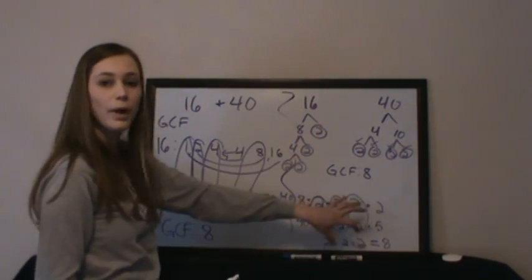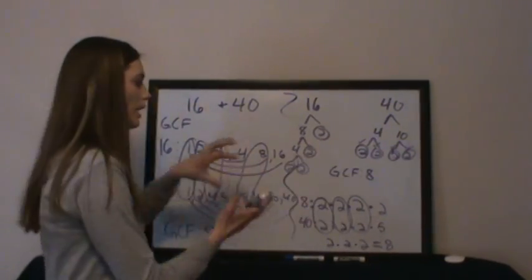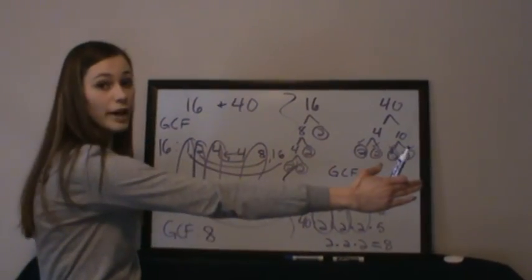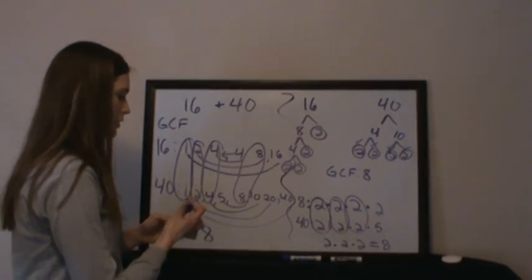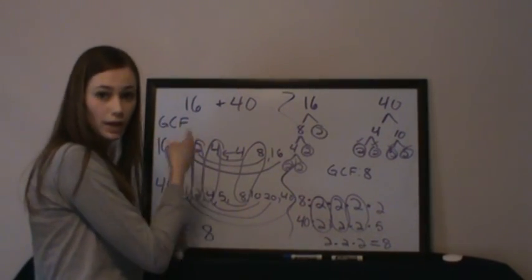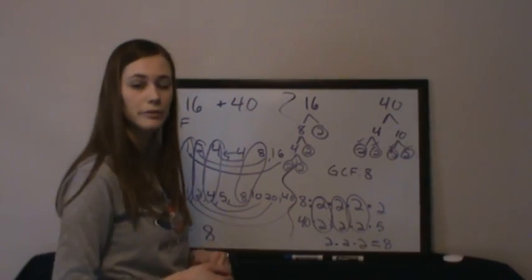This way is a little bit more accurate, especially if you have really big numbers. This is more the way to go because you can get really lost listing all the factors. You might miss something using this method. But when your numbers are smaller, the first one is a really great method to use as well. So that's it for Chapter 4 Review Video Part 1.